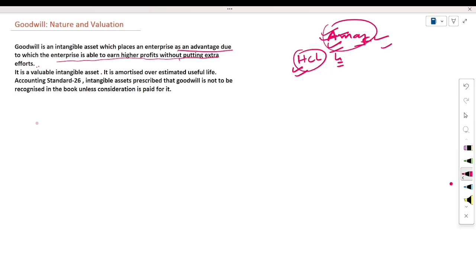After a certain period of time, everybody will know about your business, your goods and services, and your business will have some reputation in the market. This reputation is known as goodwill, and it is just like an intangible asset for the business, which helps the business to earn higher profit without putting in extra effort.